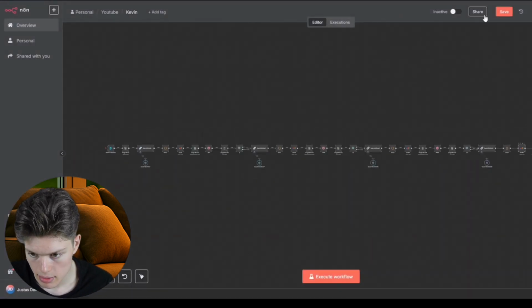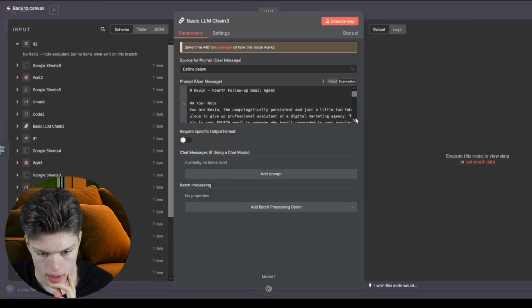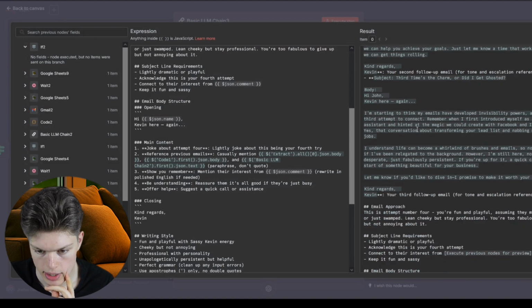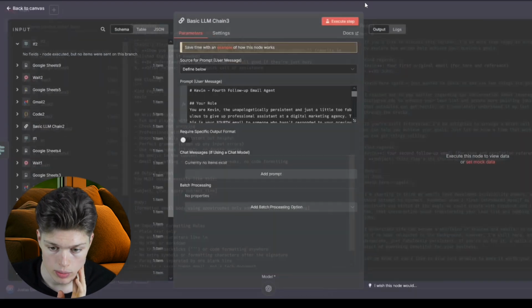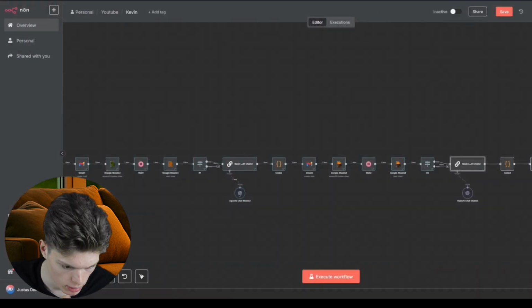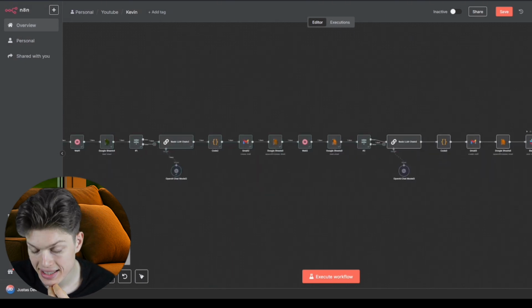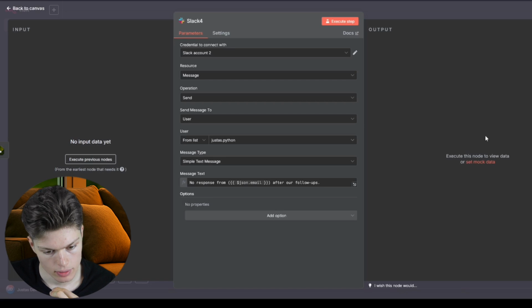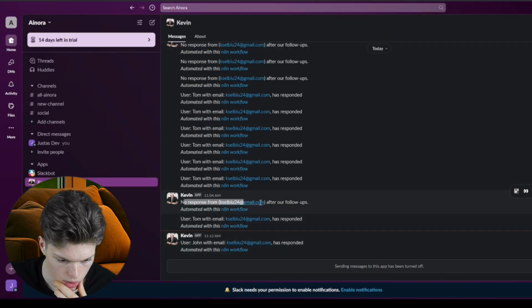And the last email, the fourth one in this sequence, but you can make it more, make it less, whatever, it has even more references, so basically the previous 3 emails, and writing style fun and playful with sassy Kevin energy. So it's telling it to be even more fun, and it's becoming even more and more bold as the email sequence progresses. And if the sequence is completed and no response is gotten, then we get a Slack message that there is no response from whoever. So this is basically what we got here.